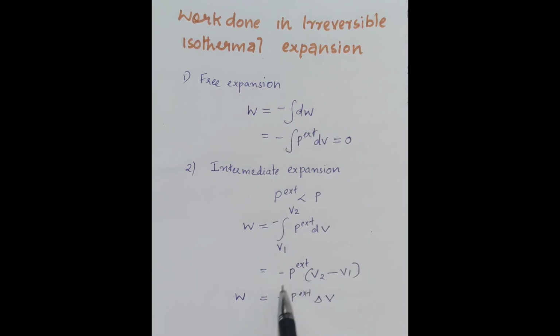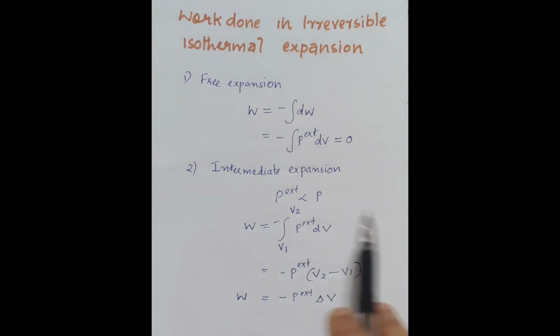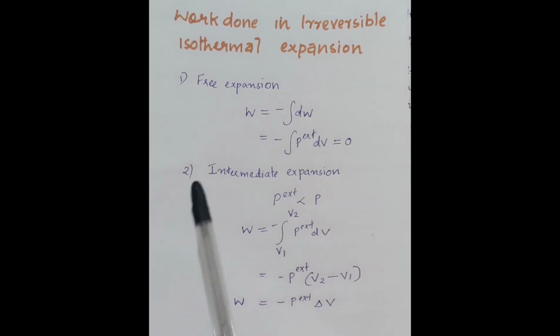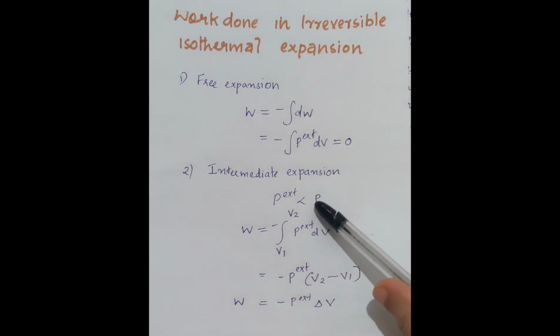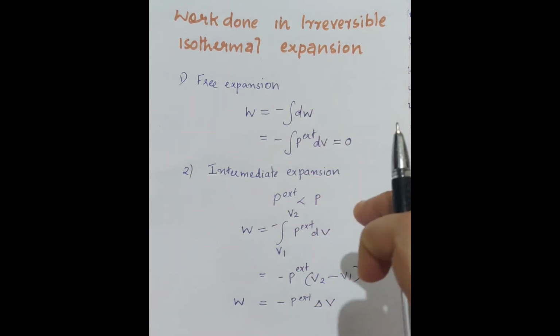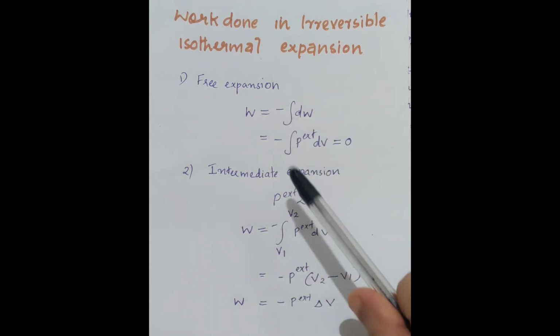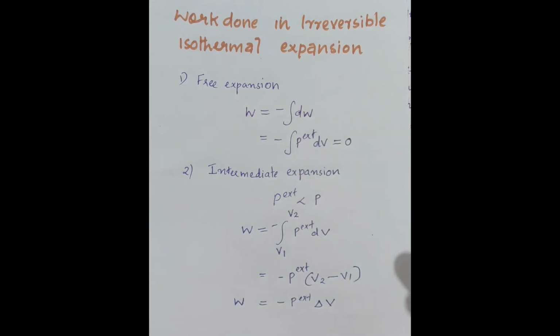We can write V2 minus V1 as delta V. Since during intermediate expansion P external is less than P, the pressure of the gas inside the container, the work done during intermediate isothermal expansion is numerically less than the work done during reversible isothermal expansion.